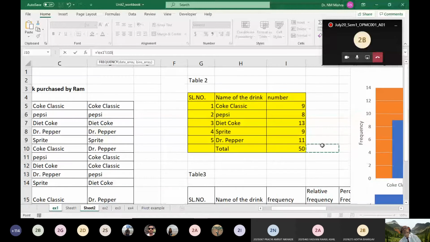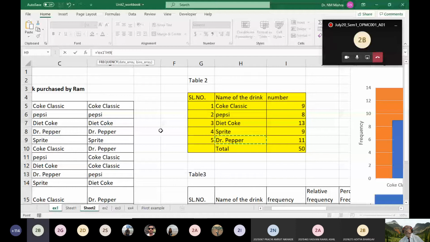So you can see here I have just made a summary table, a yellow table. This yellow table is a summary table. What I did is I have already captured the different names of the drinks, like Coke Classic, Pepsi, Diet Coke, Sprite, and Dr. Pepper. Am I right? So all these things I have written here. Am I clear?